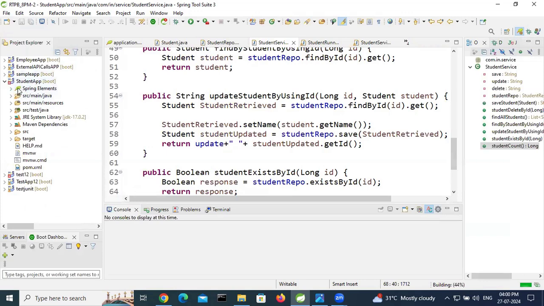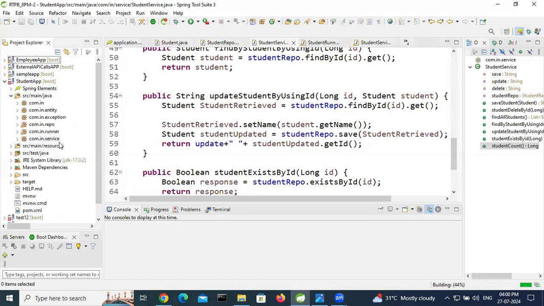Here, this is the student app. Create one util package. Why do we need a util package? Inside the util package we place the static methods. Mostly those methods are reusable and used across the application.